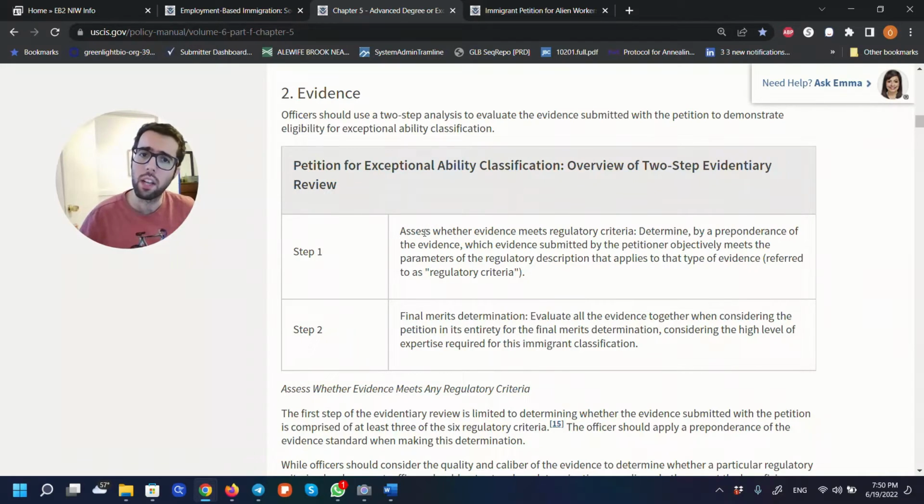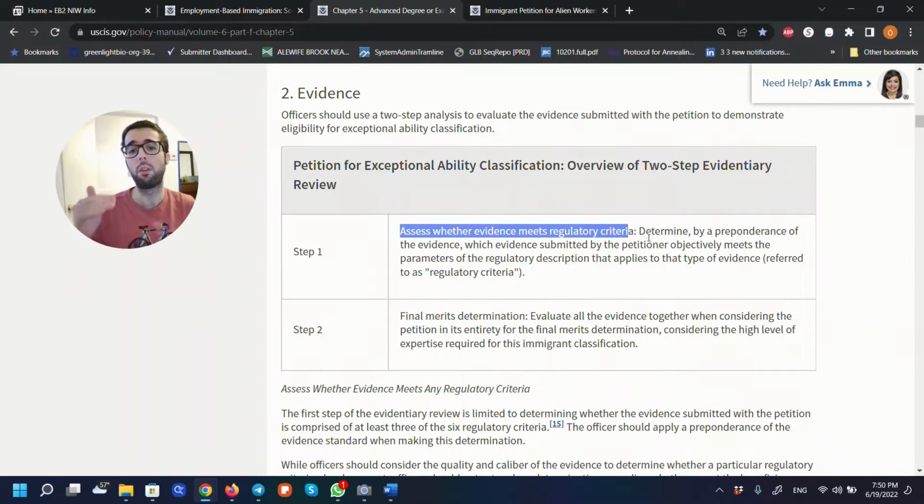They review your case and assess if you are meeting a certain criterion. So they go one by one. In your petition, you will have to claim that you meet a certain criteria and why. So you have to provide evidence. The burden is on you to do that. So they will first assess each of those items that you're claiming that you fulfill.